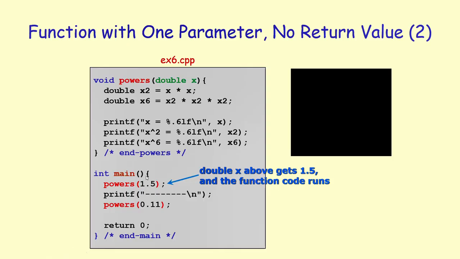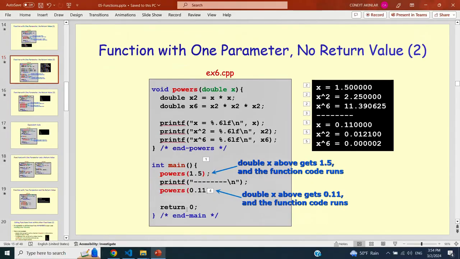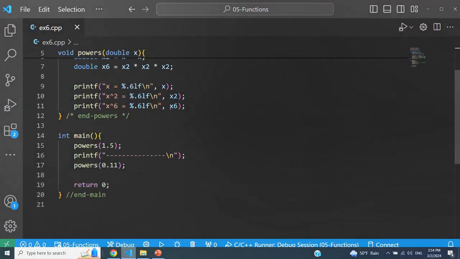So the value of x would be 1.5, and we're going to see 1.5, the square root of 1.5, and 1.5 raised to the power of 6. The next time I make a call, I'm passing 0.11. So I'm going to see different values on the screen. This is example 6. So let's go to that example right here.